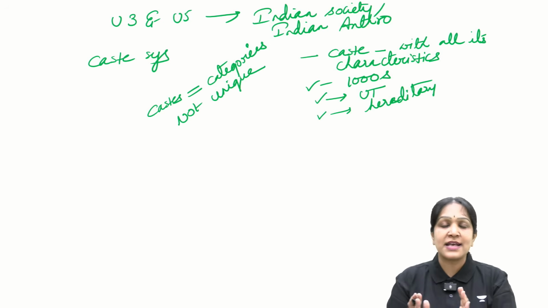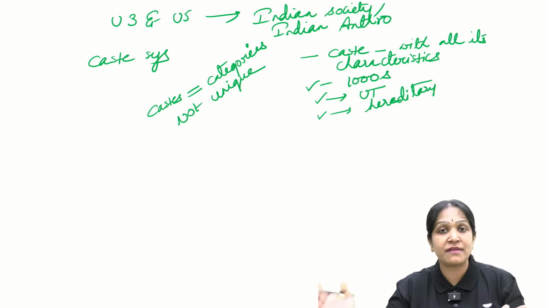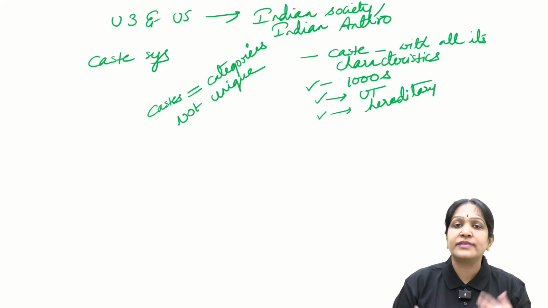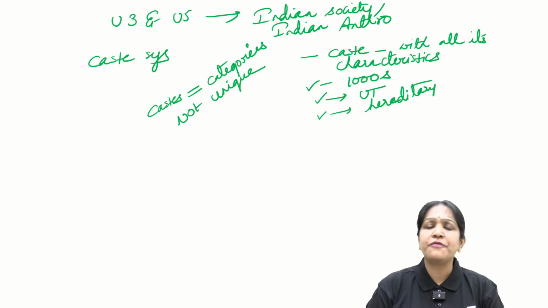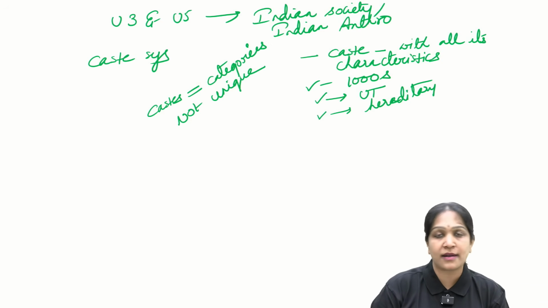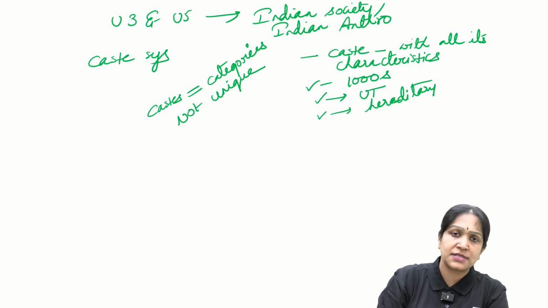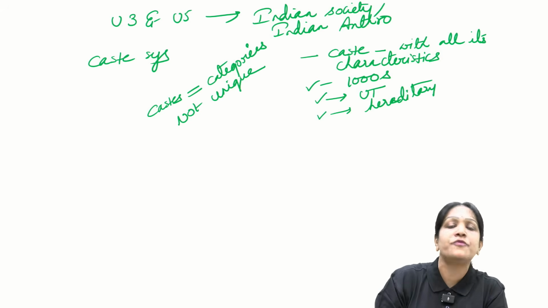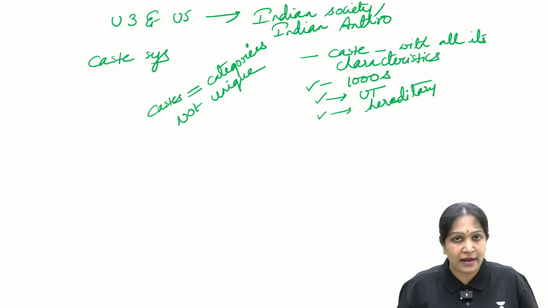So is the caste system unique to India? Some places they will say yes, some places they will say no. Which is the correct answer? The correct answer is, it depends on the way you define it. If you just define it as categories, then you have categories in the other religions and other countries also. But if you consider all characteristics of the caste system, exactly the same type of system you do not have in the other countries and in the other religions.